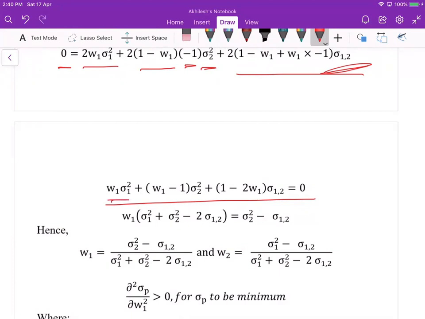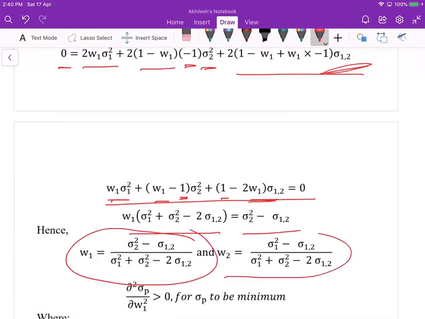Here we had w1, here we had w1, and here we have w1. We'll put them together, and for the others, other than the w1 minus 1 here and this one, these two we'll put on the other side. And then w1 is equal to this. Similarly, you can have w2.